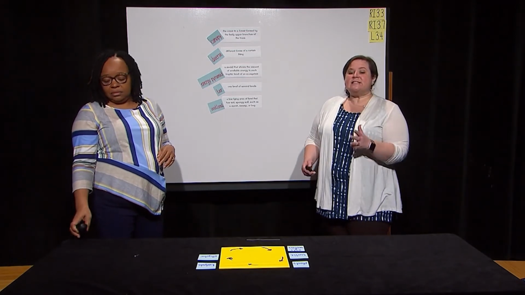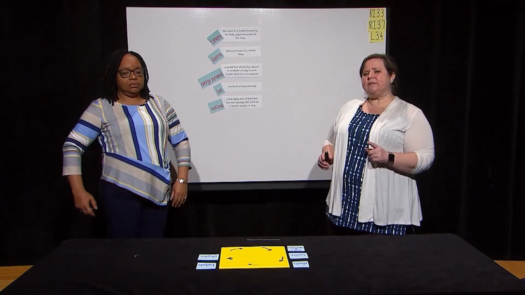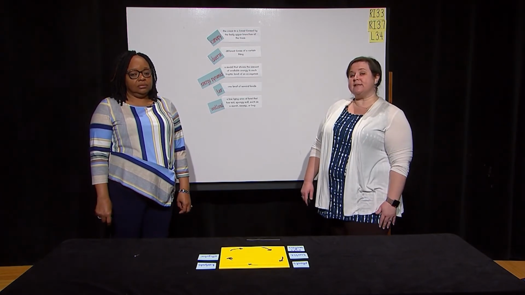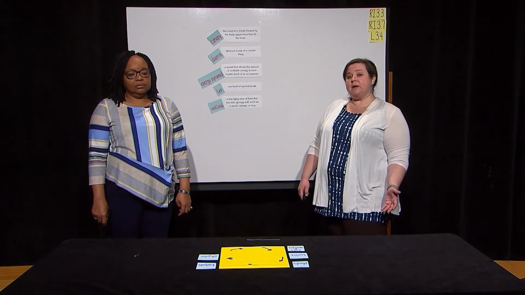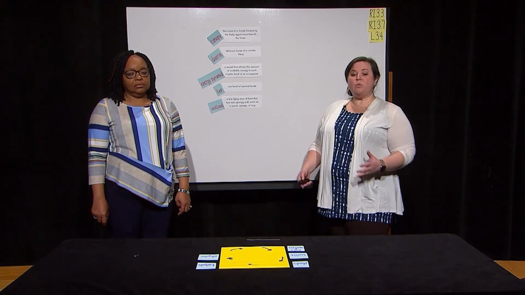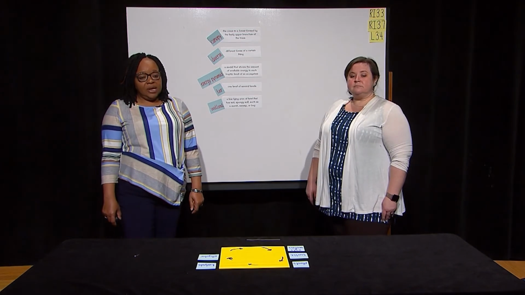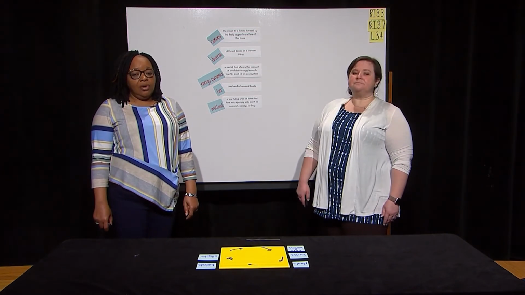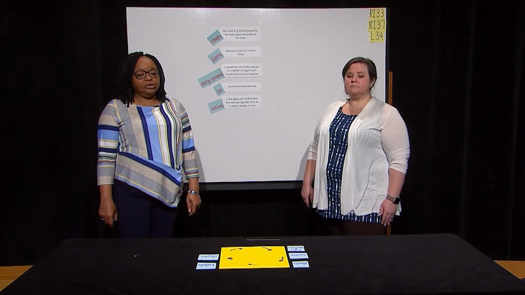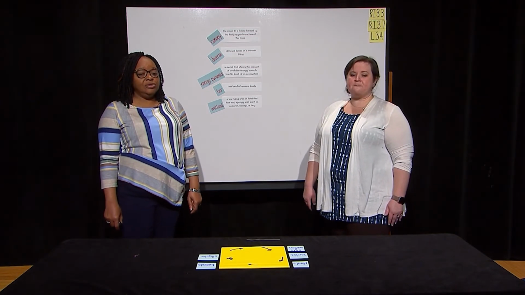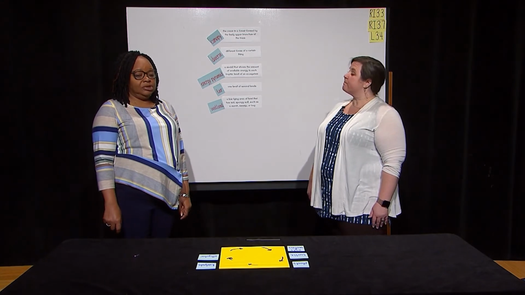Absolutely. Now, scholars, think back to what we've already learned together. We've learned that an ecosystem is a community of living organisms, including plants and animals, all interacting with one another and their physical environments. We also learned that a habitat is a home within an ecosystem. We've also learned about trophic levels. Those are connecting steps in a food chain. At least two trophic levels exist in a food chain.